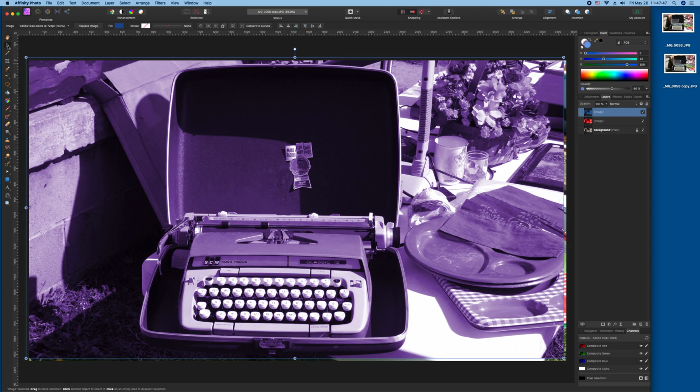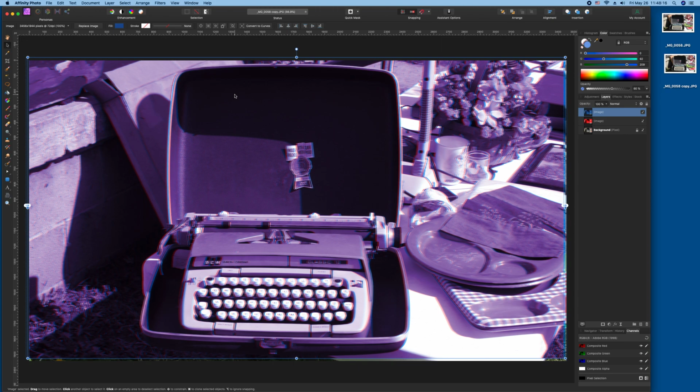Next, we want to select the blue one, which now looks purple. This is the point where you're going to need to take your 3D glasses and put them on. Then I'm going to hit my arrow key and move it over about 6 spots. 1, 2, 3, 4, 5, 6. If you're wearing red and blue glasses, you can see that just gave it some depth, especially if you look at the background. And the more you move it off, the more depth it gives.